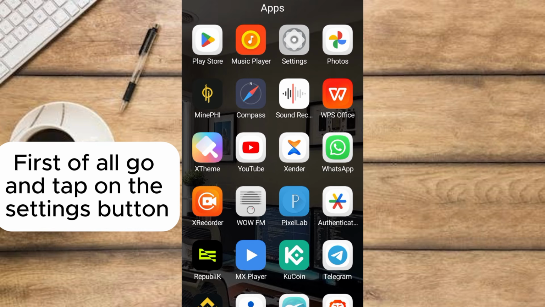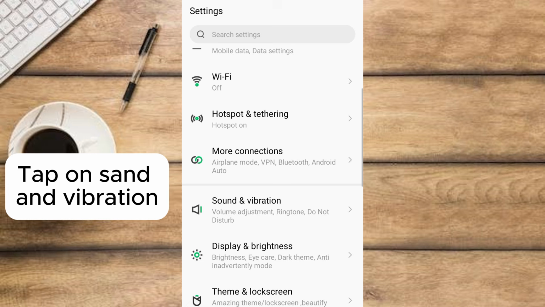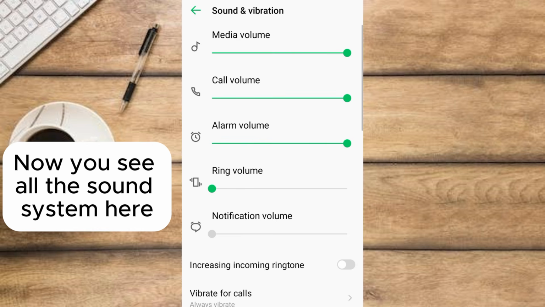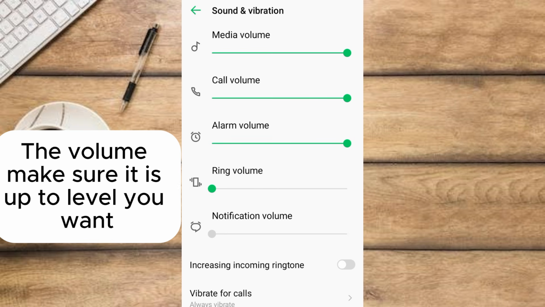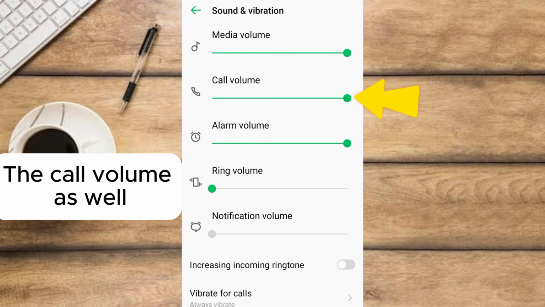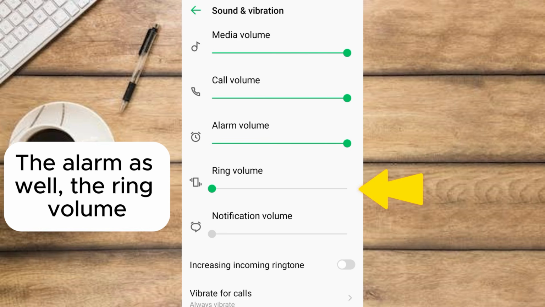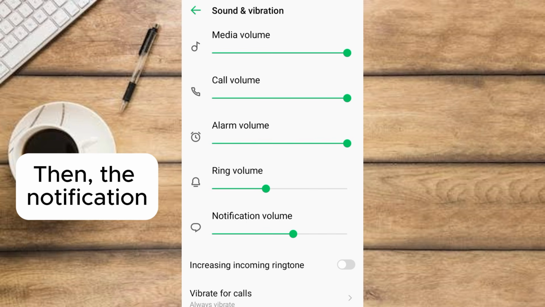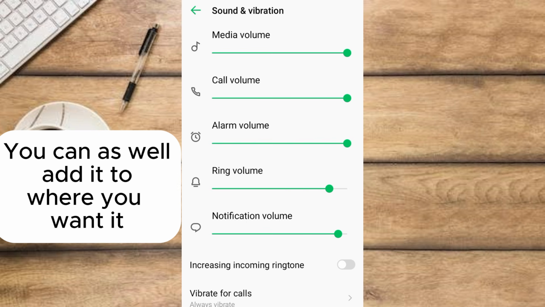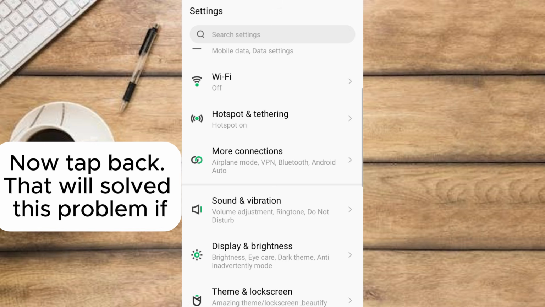First of all, go and tap on the settings button. Now scroll up until you see sound and vibration. Tap on sound and vibration. Now you see all this sound system here. The volume, make sure it is up to the level you want. The call volume as well, the alarm as well, the ring volume, make it to the level you want. Then the notification, you can as well add it to where you want it. Now tap back. That will have solved this problem.